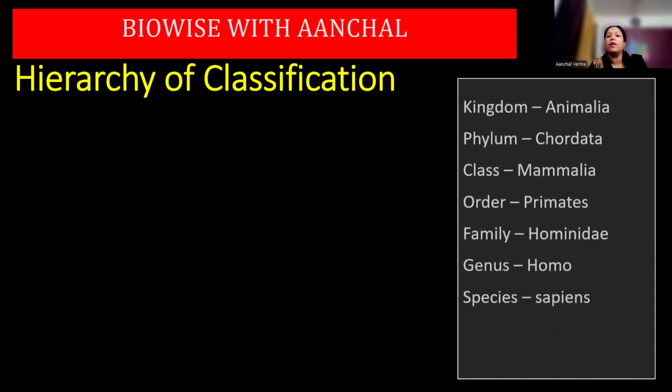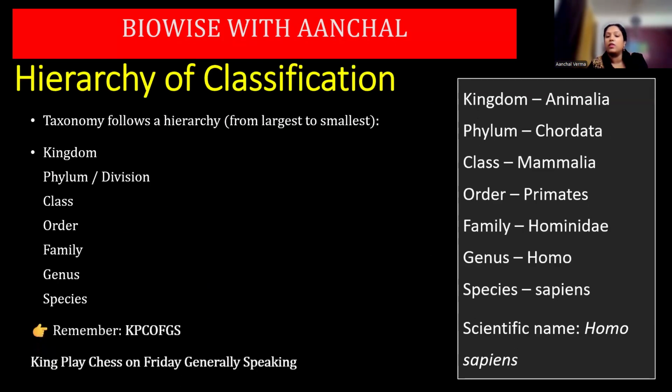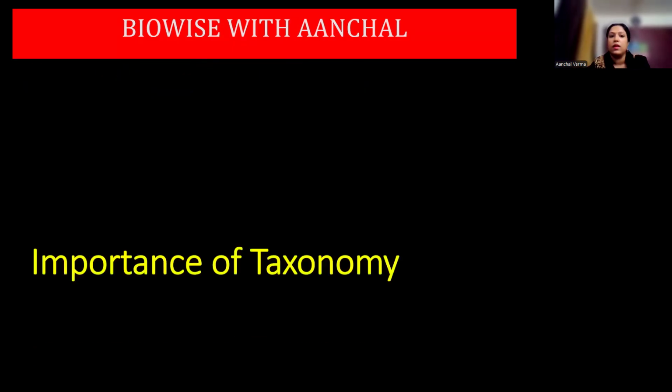Then hierarchy of classification. You can see here that when you talk about taxonomy, taxonomy follows a hierarchy. Kingdom, phylum, class, order, family, genus, species. There is a quick way to remember: king plays chess on Friday, generally speaking. Now in this, for example, human beings, the kingdom is Animalia, phylum is Chordata, class is Mammalia, order is Primates, family is Hominidae, genus is Homo, species is sapiens, and scientific name is Homo sapiens.